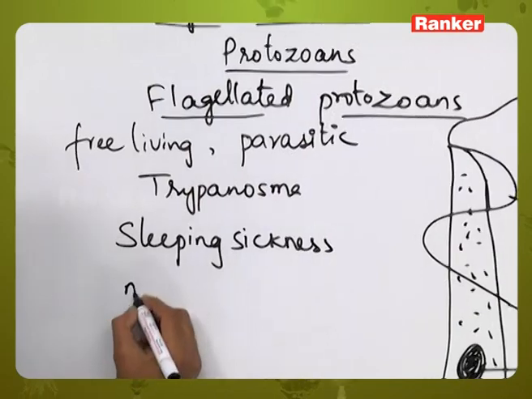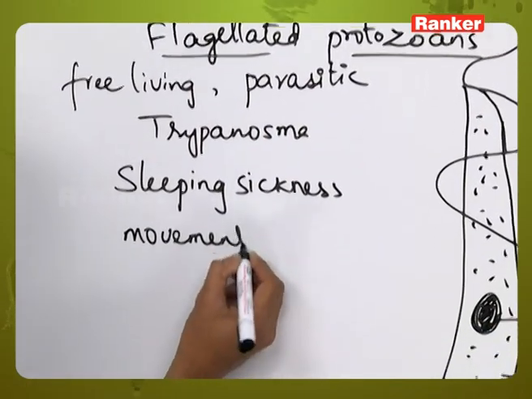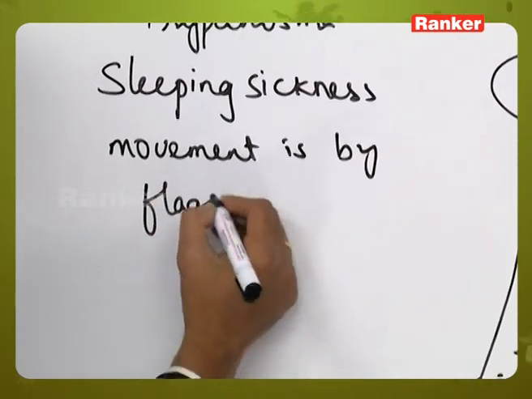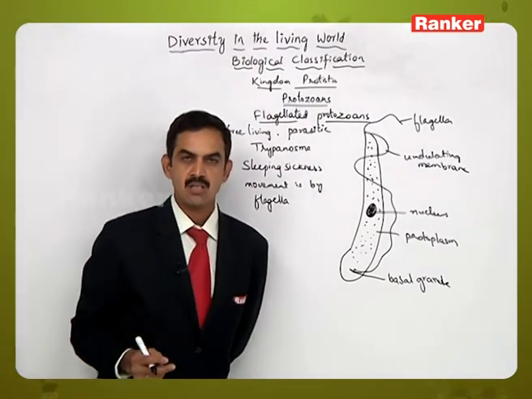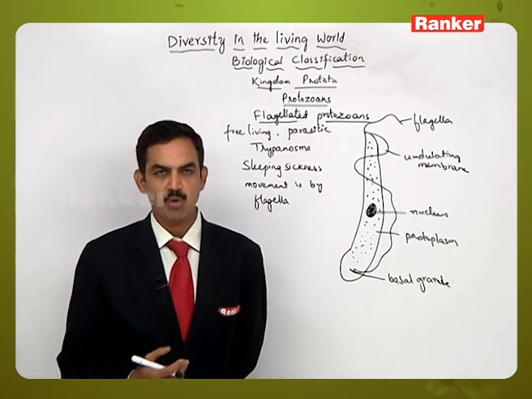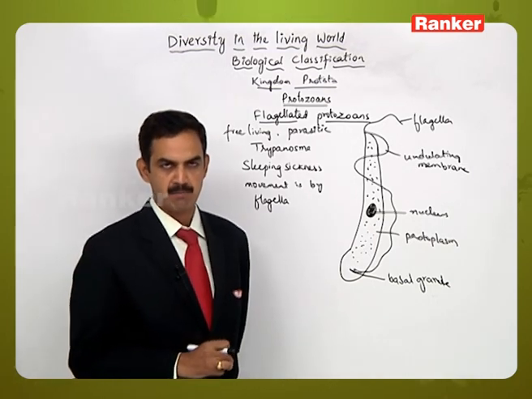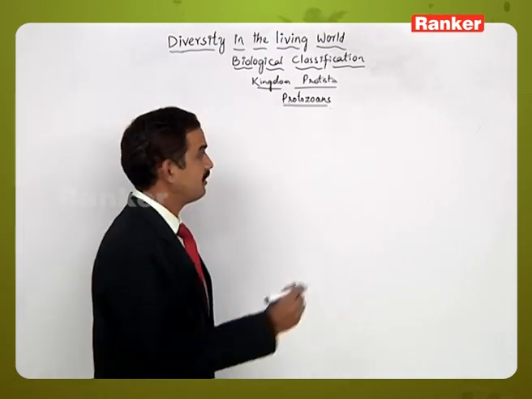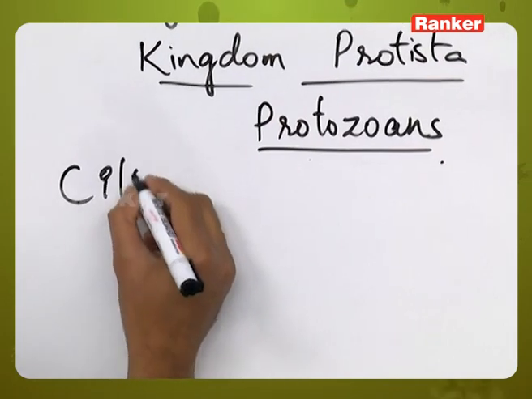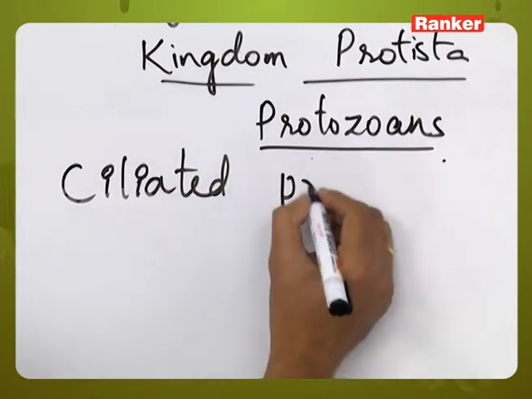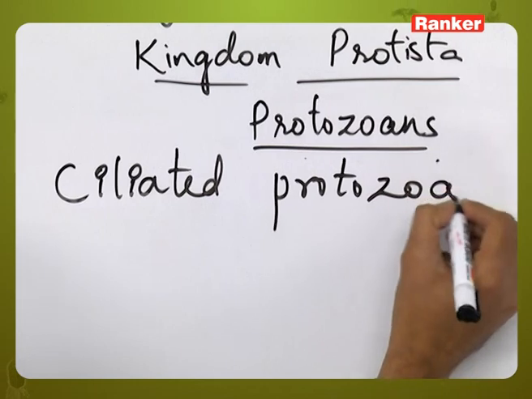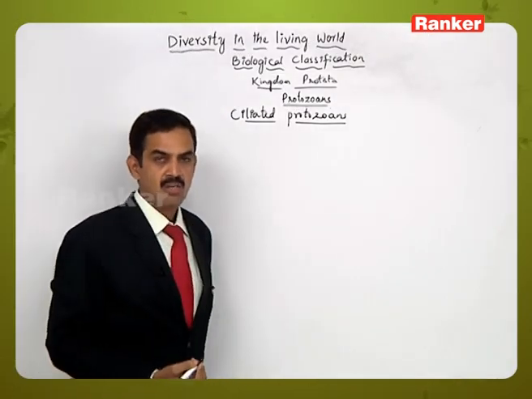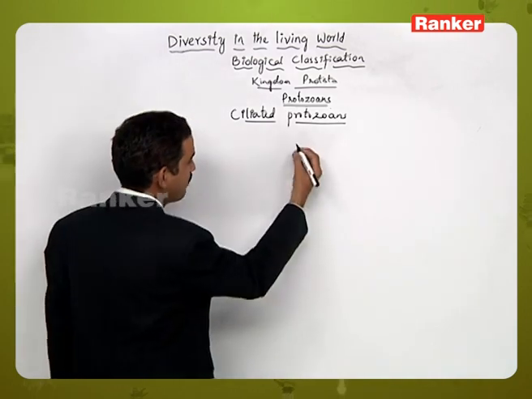This type of organization can be seen in the flagellated protozoans, and here the name itself denotes that the locomotion is by flagella. That is, the locomotion is by the flagellar movement. We can say a whip-like movement can be exhibited by these members because of flagella as a locomotory organ. The third one in the protozoans are ciliated protozoans.